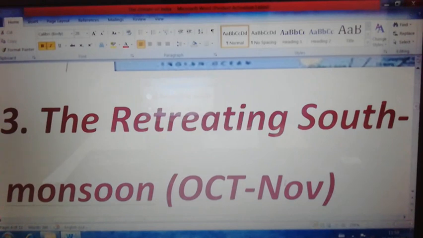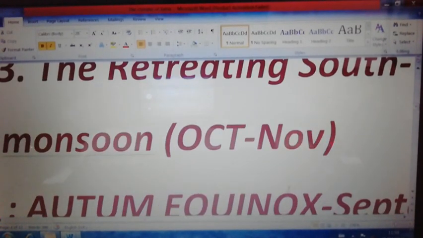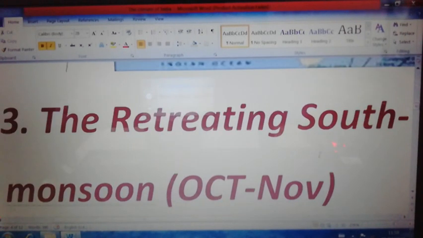During September 23rd, it is known as the autumn equinox. When the sun shines directly over the equator, the high pressure begins to build over the mainland subsequently with the low pressure. And the withdrawal of the southwest monsoon wind takes place. It is called withdrawal, or reversal, of the southwest monsoon wind. This process is slower compared with the movement of the southwest monsoon towards the land.